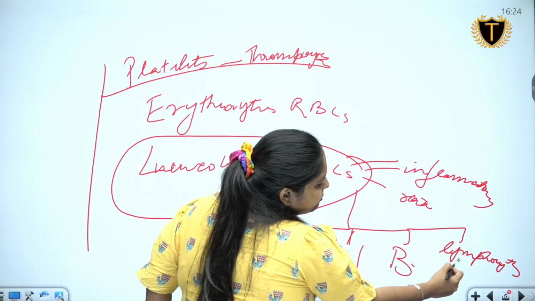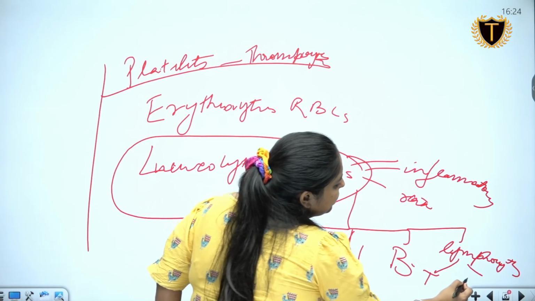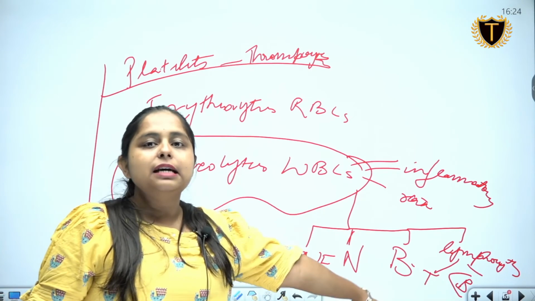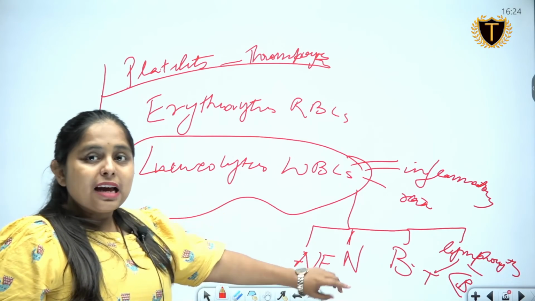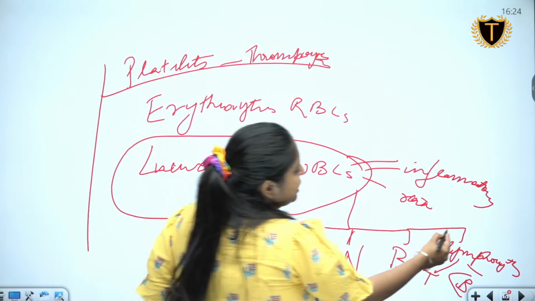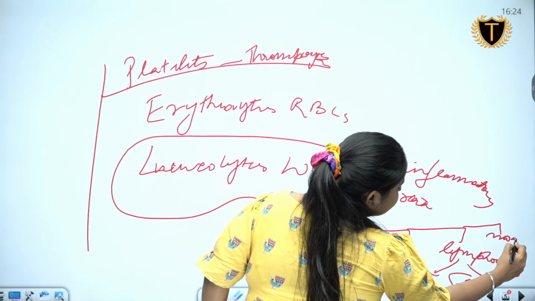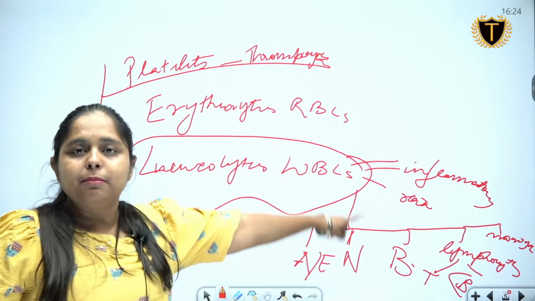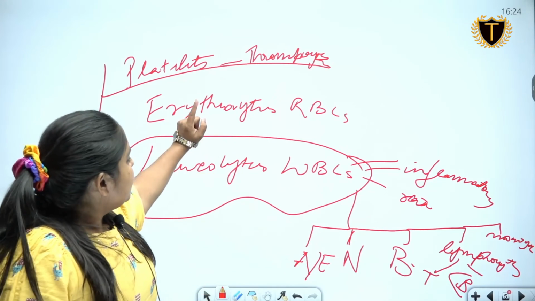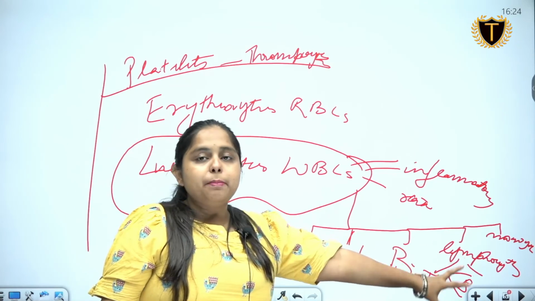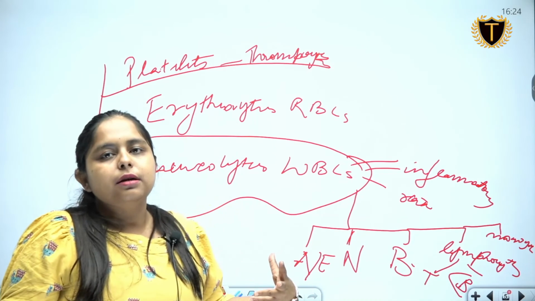And then we have lymphocytes. In lymphocytes, we have T and B. So this is the classification where T cells and B cells are actually lying. They are a part of the lymphocytes. There is another classification here, monocytes. So T cells and B cells are here in that blood and lymphatic classification. They are a part of WBCs, and in WBCs they are a part of lymphocytes.